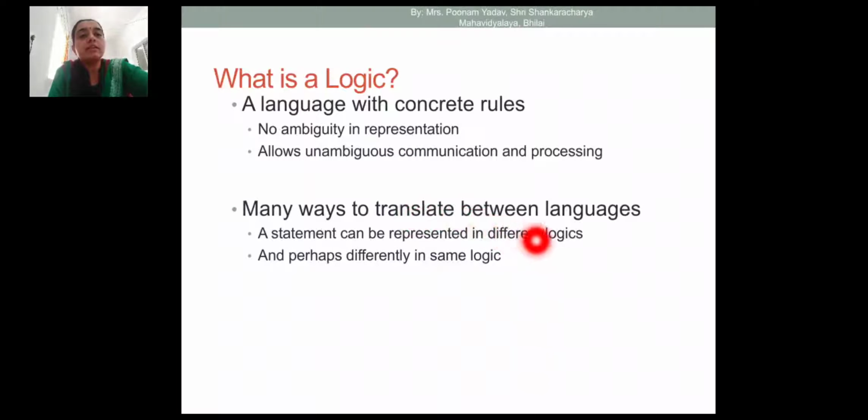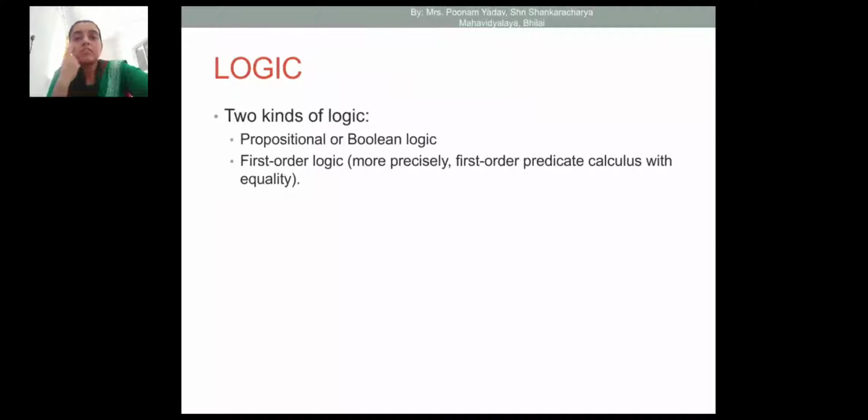There are many ways to translate between languages. A statement can be represented in different logics. One statement can be represented in two different logics, or for the same logic we can have more than one statement. This is not possible for a good logic.